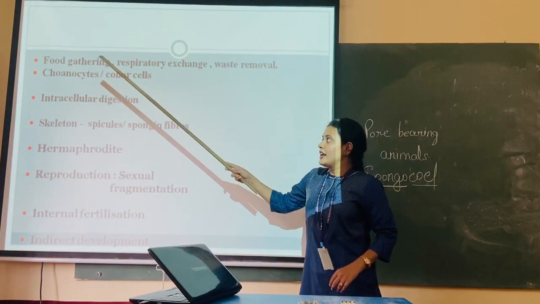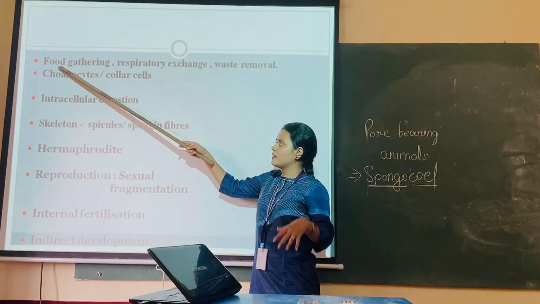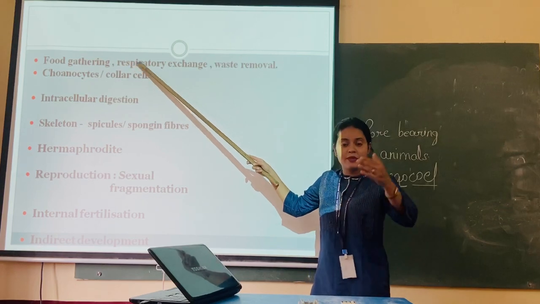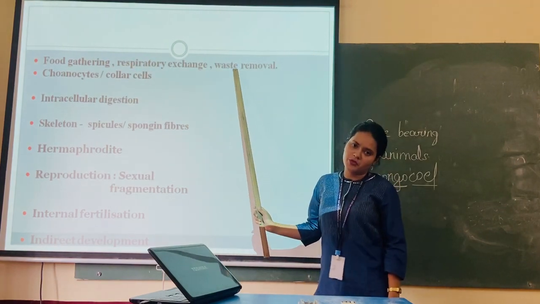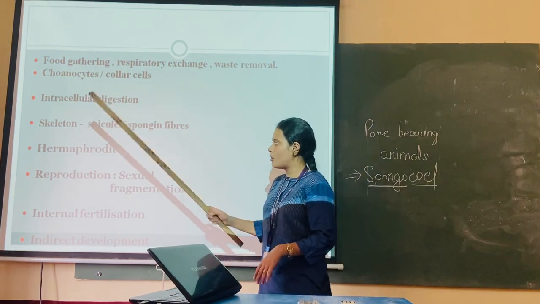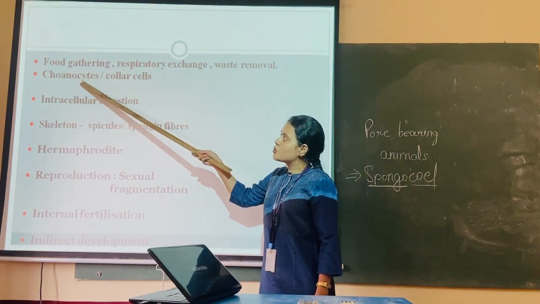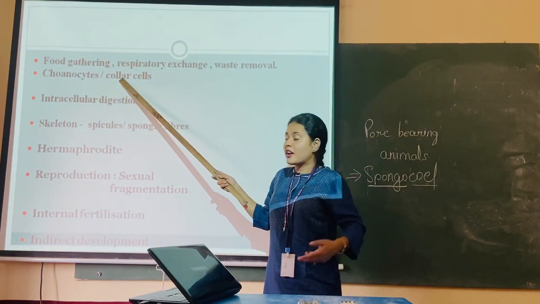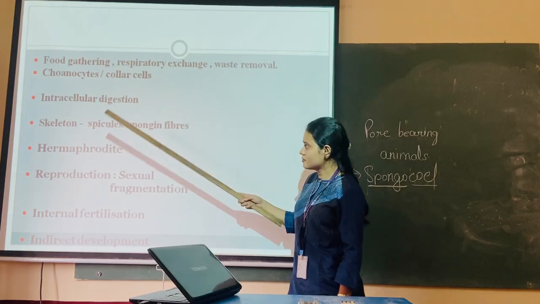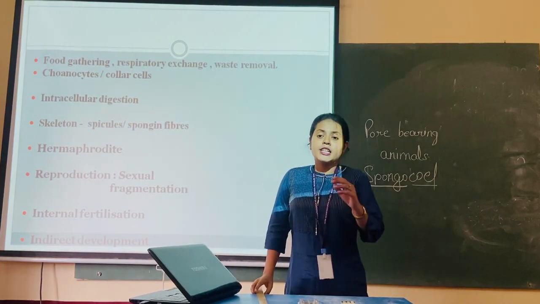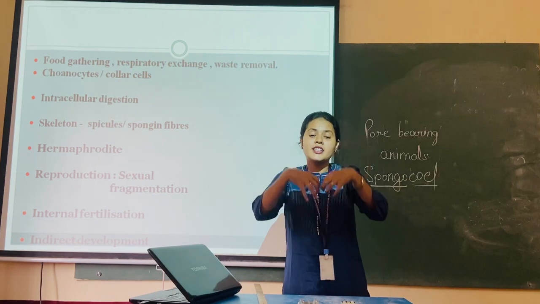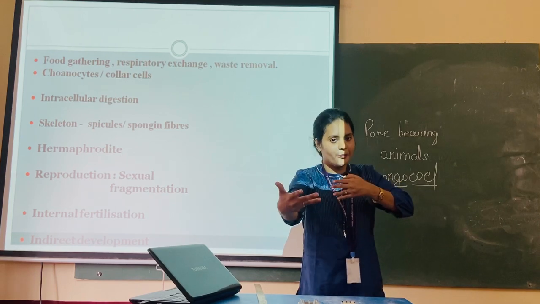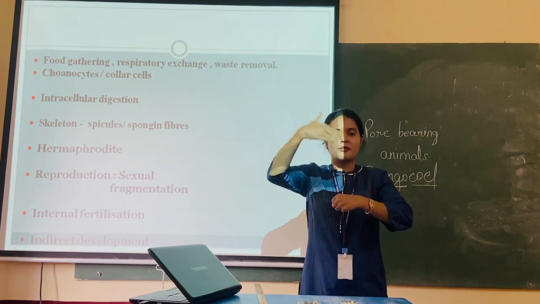I told you the water which enters inside will be helpful for food gathering, for respiratory exchange, as well as waste removal. All these processes take place in the body of the organism. I told you the spongocoel is lined by choanocytes, that is, these cells are also referred to as collar cells. Moving to the next point, these organisms show intracellular digestion. Now what is intra? Before I tell you intra, I will tell you extra. Intra meaning within, extra meaning outside.